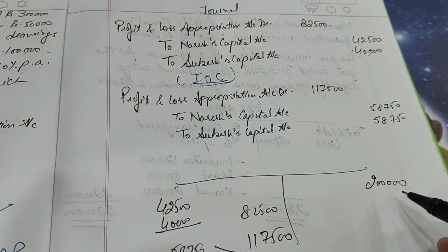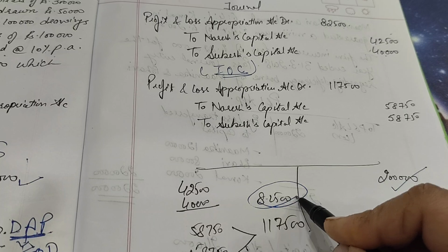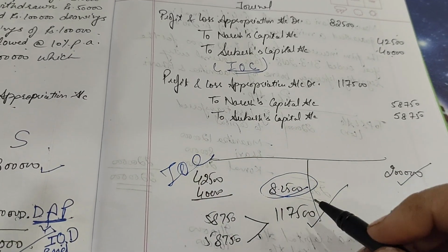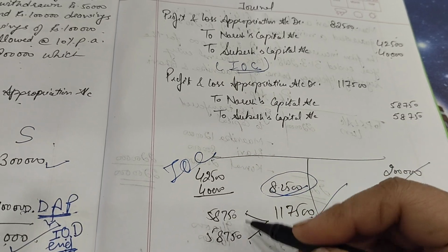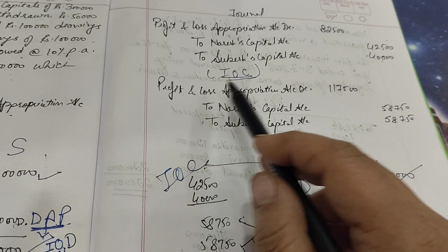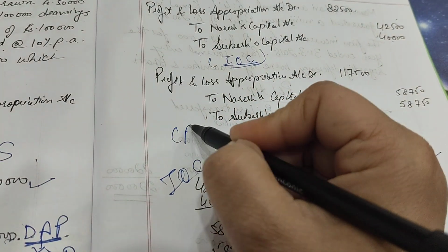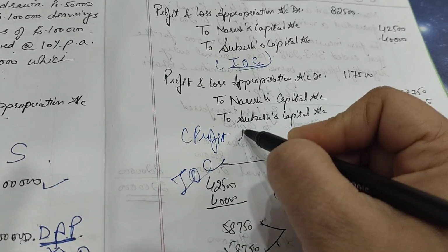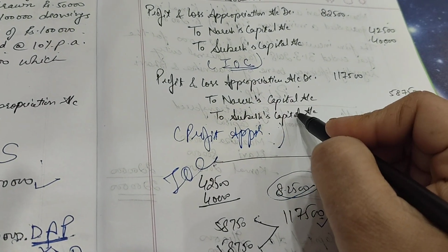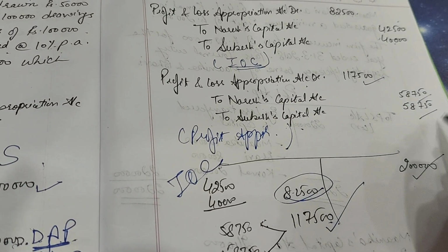Now in the P&L appropriation there was a profit of 2 lakh. We deducted 82,500 for IOC. How much is the leftover profit? That profit, the question is silent, so it would go in the equal ratio, right? So P&L appropriation account debit to Naresh capital, to Sukesh capital for profit appropriation. What journal is made over here? P&L appropriation account debit to Naresh and Sukesh capital account. This total profit was distributed equally.